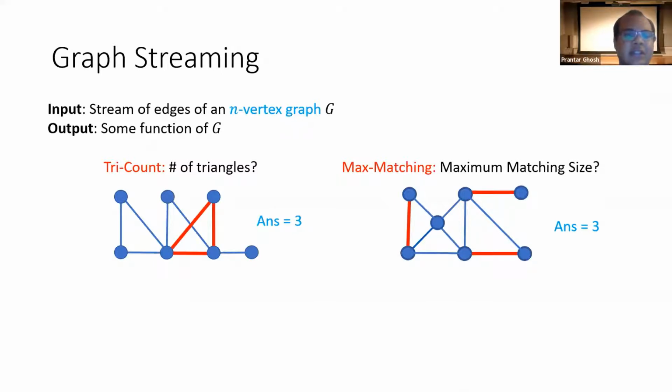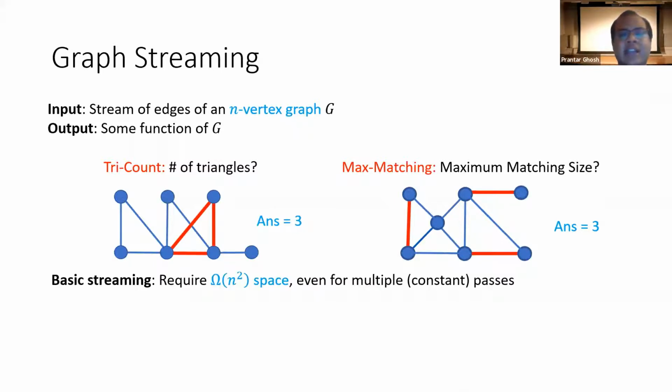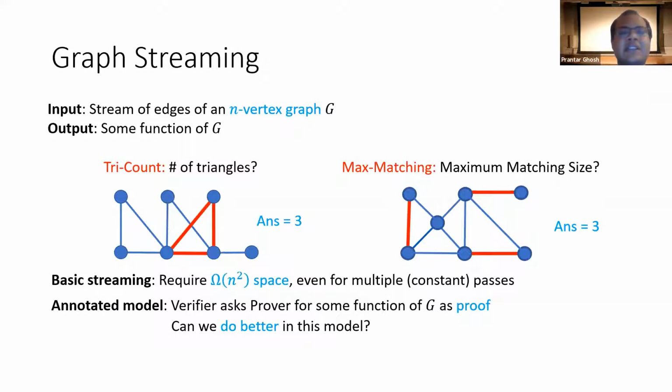So in basic streaming, it is known that for both of these problems, we cannot do better than storing almost the entire graph. That is, they need Ω(n²) space, even if we are allowed multiple passes over the input. So naturally, we study it in the annotated model, where the verifier now has to only verify the answer provided by the prover, and can ask the prover for some function of the graph as proof. So we ask if we can do better in this model.